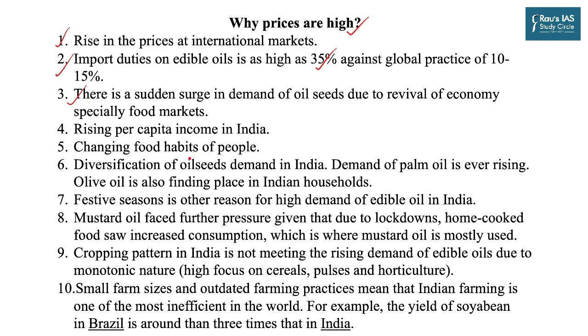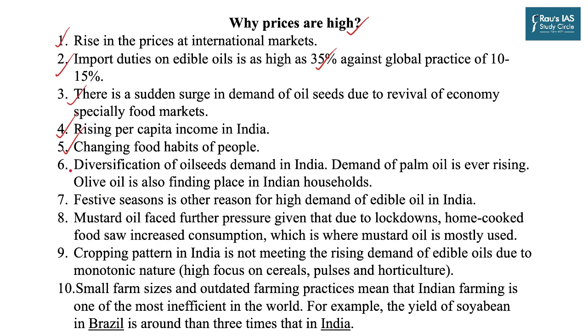And frankly, no one was expecting the COVID to go away, at least temporarily, so soon. And so the supply could not be ramped up before the demand kicked in. Then if we talk about a very general reason which is acting behind the scenes very gradually, it is the gradual increase in per capita income in our country. As the per capita income increases, the expenditure on oil also increases, which leads to changing food habits of people.